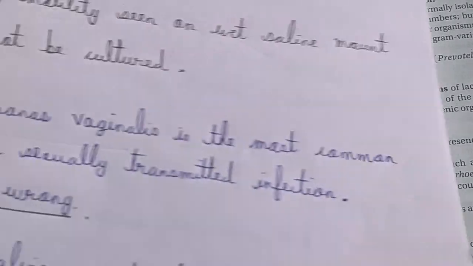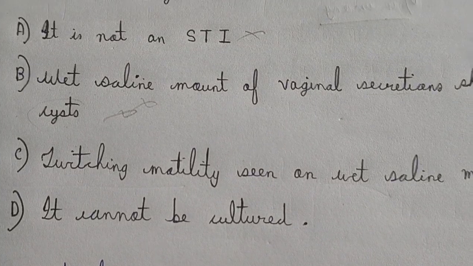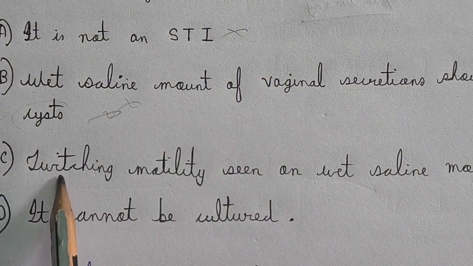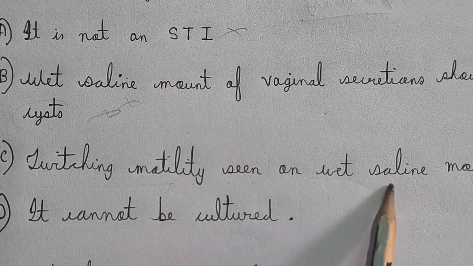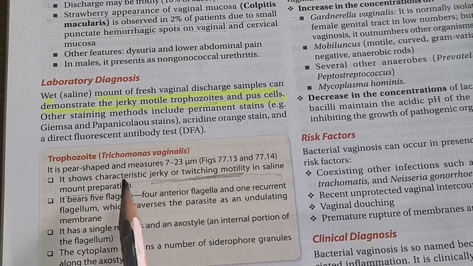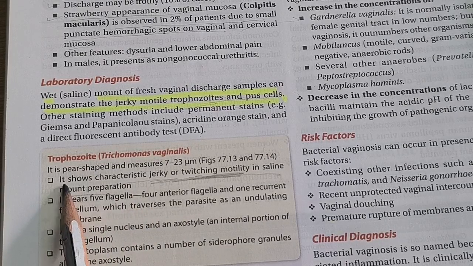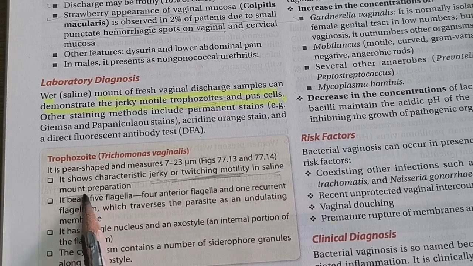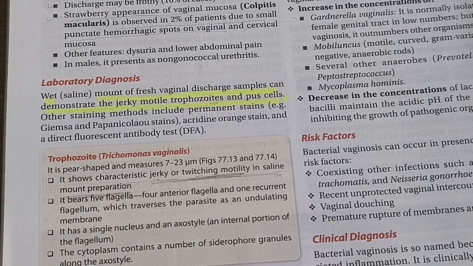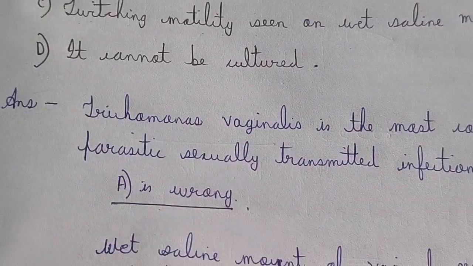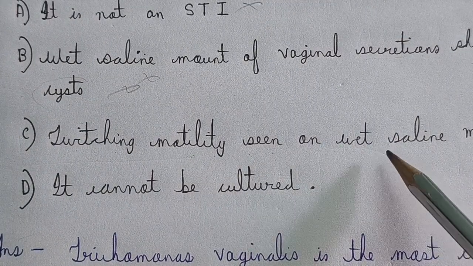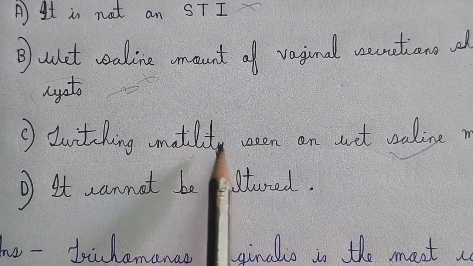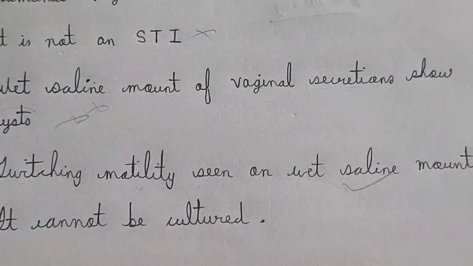Therefore you can see that option C, a twisting motility seen with saline mount, is correct. It says that the trophozoite shows characteristic jerky or twisting motility in saline mount preparation. So option C is correct.